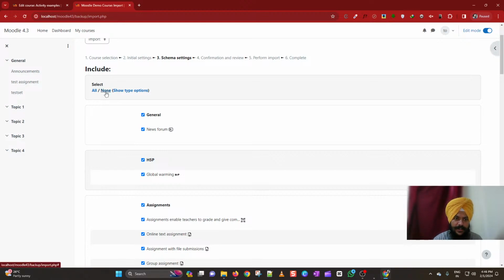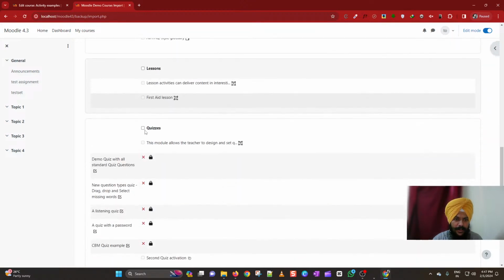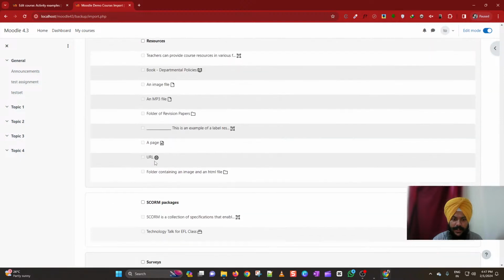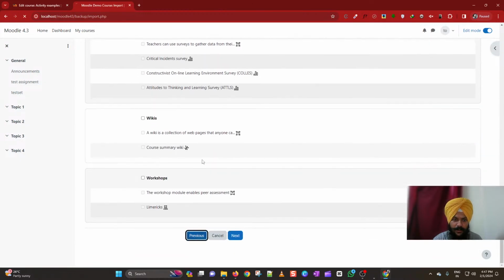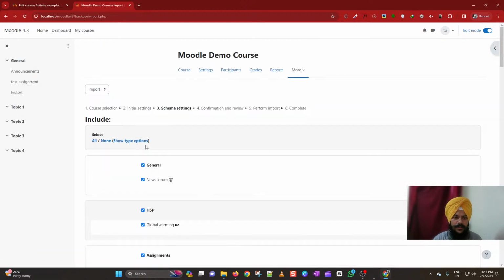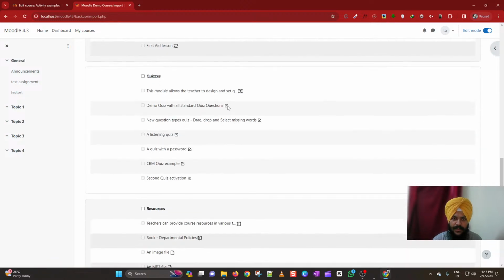So first I will select none here, and then scroll down to the quiz section. Here you can see that we have a limitation, because there is a dependency which will not allow us to import this quiz. The limitation is that we have not selected the quiz question bank here. So first I have to select this question bank and then click next again, and then again click none. Now you can see that the dependency for this quiz is no more.